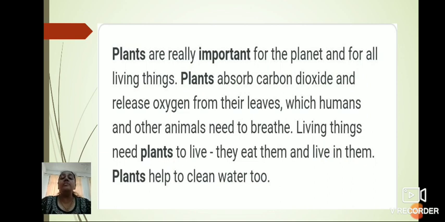So now on page number 22, children, there is no writing task given. Then what is there? There are some interesting facts about the plants which we don't know. So let us see what is there about the plants. We'll read it out. Everyone, you have to be focused and pay attention.